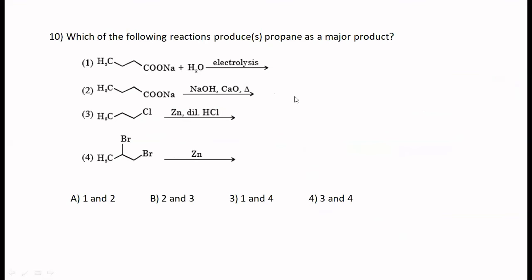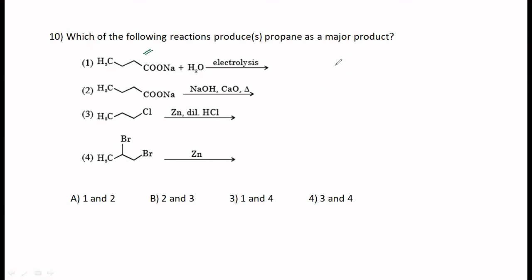That is this one. Yes. Which of the following reactions produces propane as a major product? Propane as a major product. Yes. Any answer? This one is Kolbe electrolysis, isn't it?